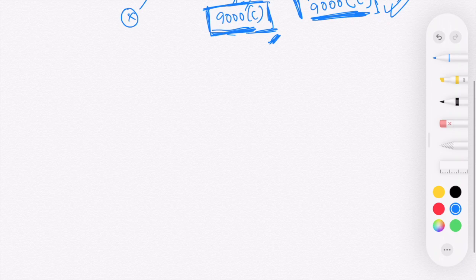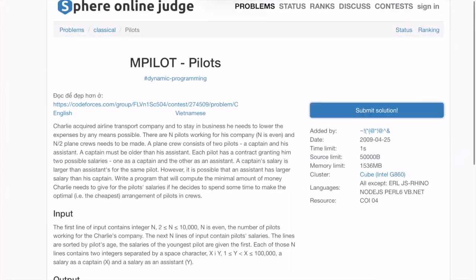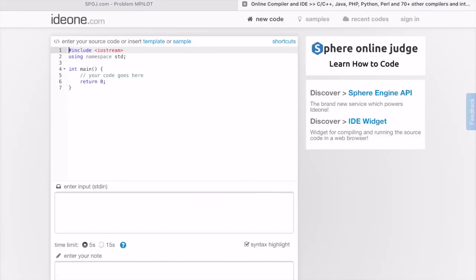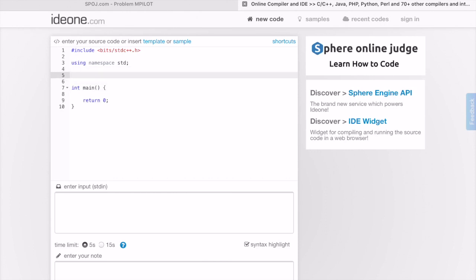So let us make a function, okay? Or I can actually go ahead and write the code for this. So what we'll do is we'll open the IDE and start writing code for this. Okay, so let me import bits/stdc++ and let us make a dp variable, right? So let us make a dp variable, int dp[5001][5001], and it is 5000